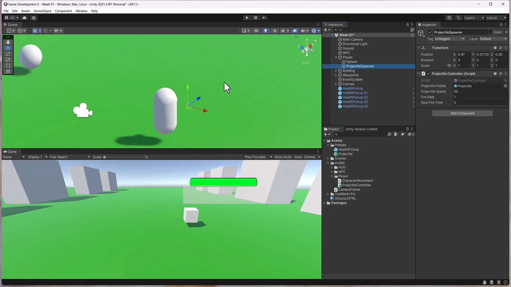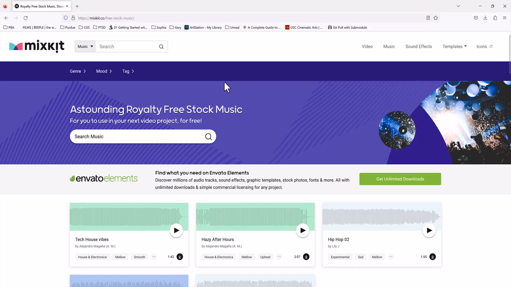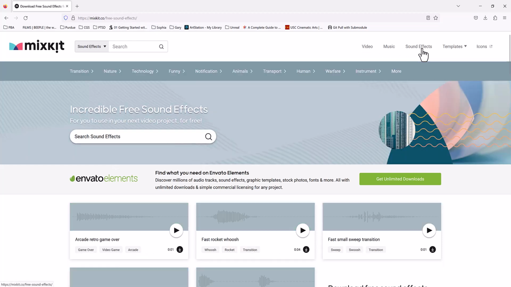Now let's go to the web really quick, and I'll show you a website that I like to use to get free audio. All right, so this is a site I like a lot. It's called Mixkit, and it's just mixkit.co. And up at the top, you'll see there's video, music, sound effects. I'll generally click on sound effects. And I like this site too because you don't necessarily have to create an account. You'll see a pop-up that appears, but you can just close it and it'll open up your downloads.